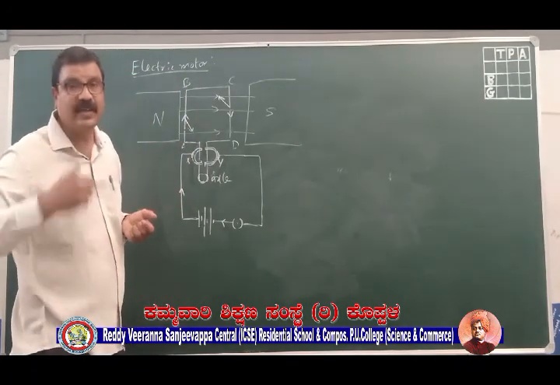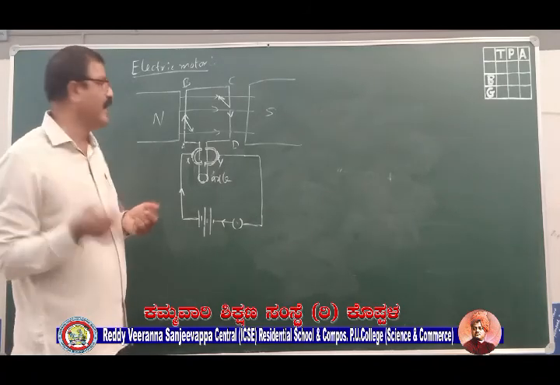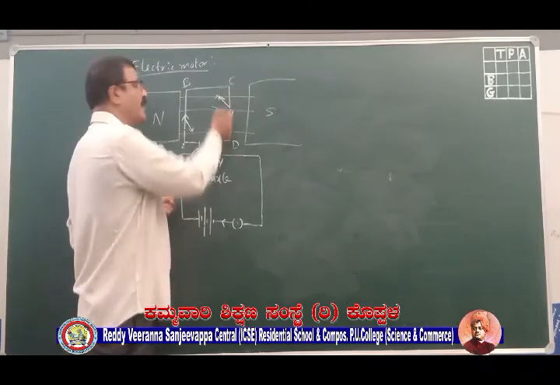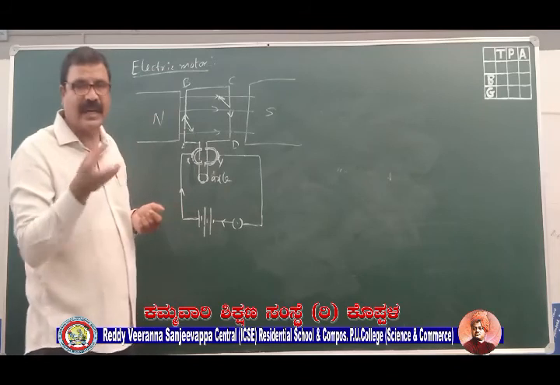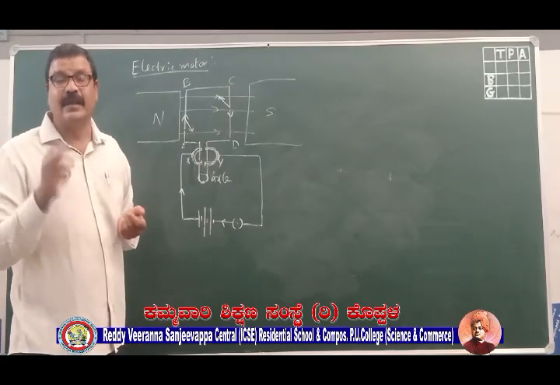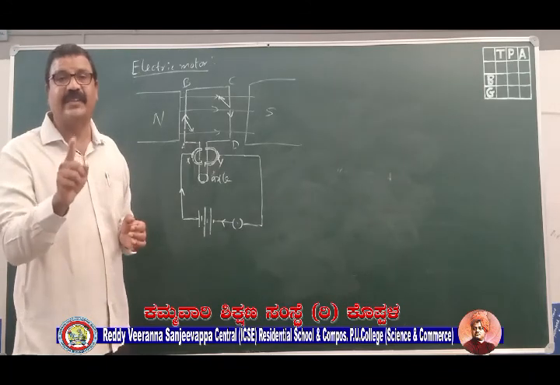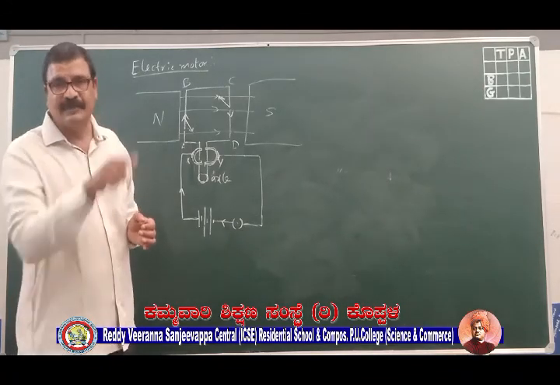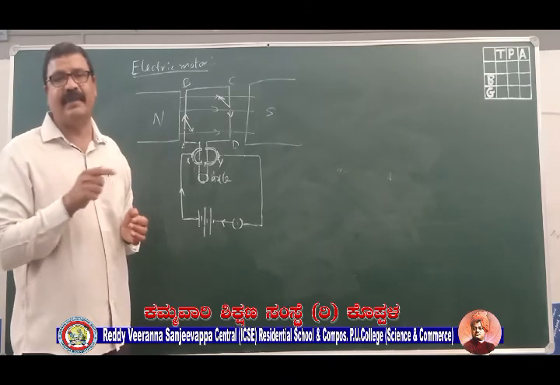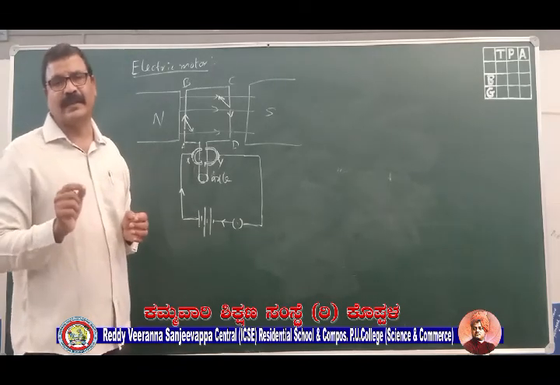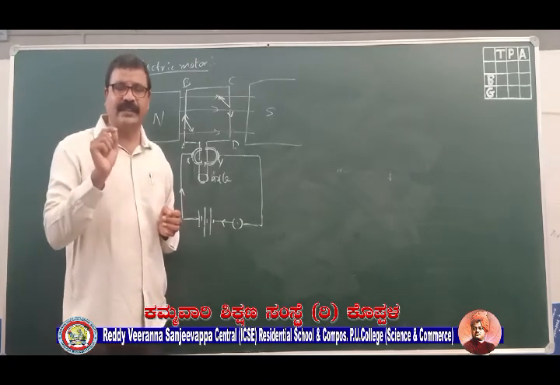Due to the inertia of motion, it will continue to rotate, and once again when the current is flowing in the same direction, it will start rotating in the same direction. So with every half rotation, the direction of current will be reversed, so that the coil rotates in the same direction. Okay, thank you. If you have any doubts, once again please message me.